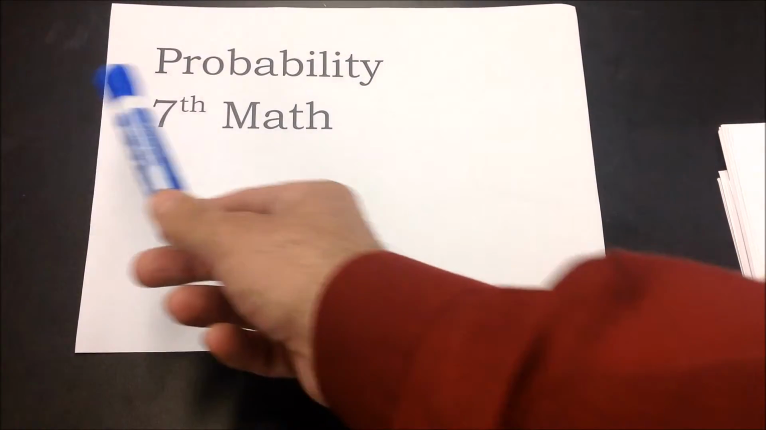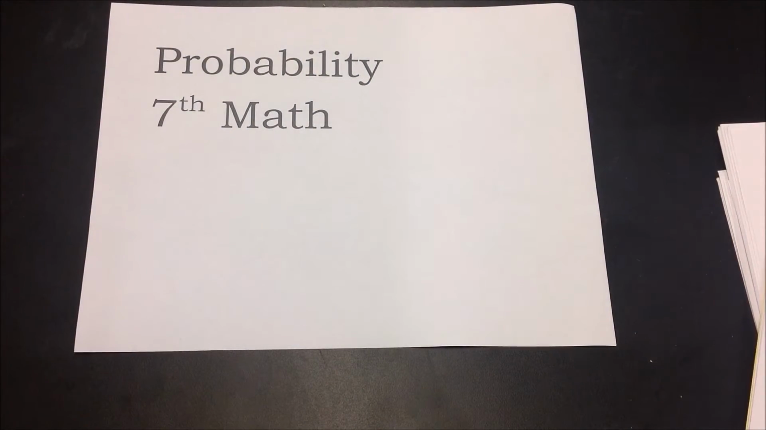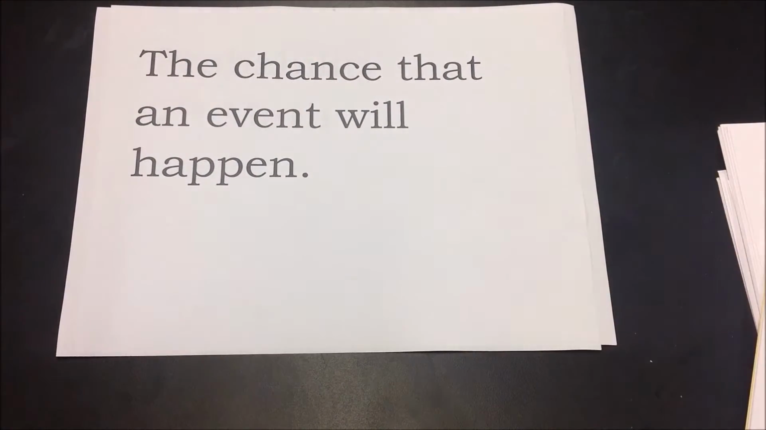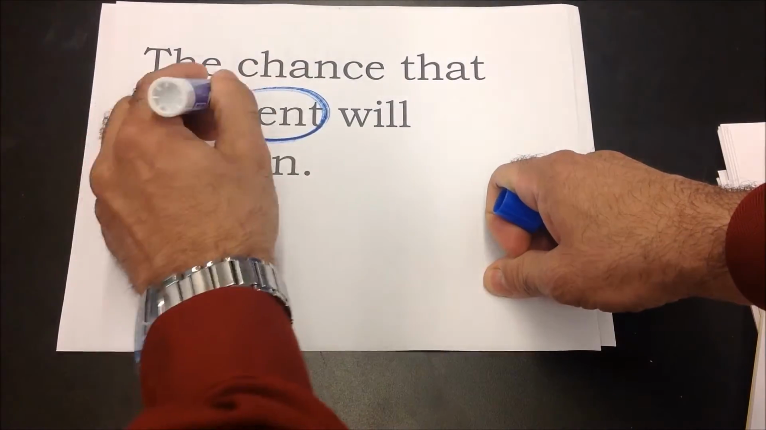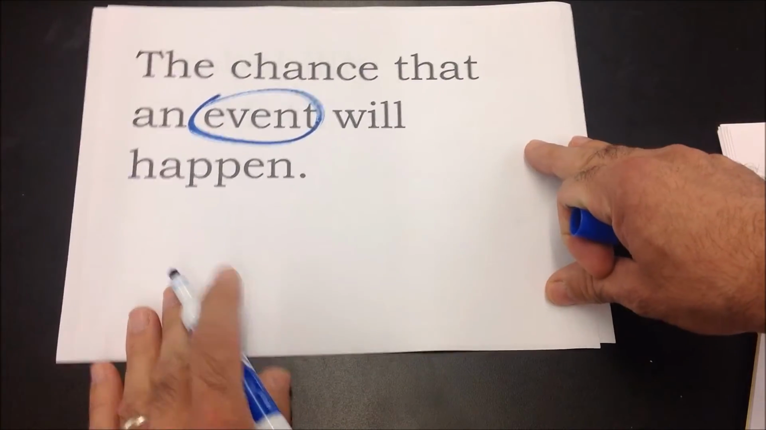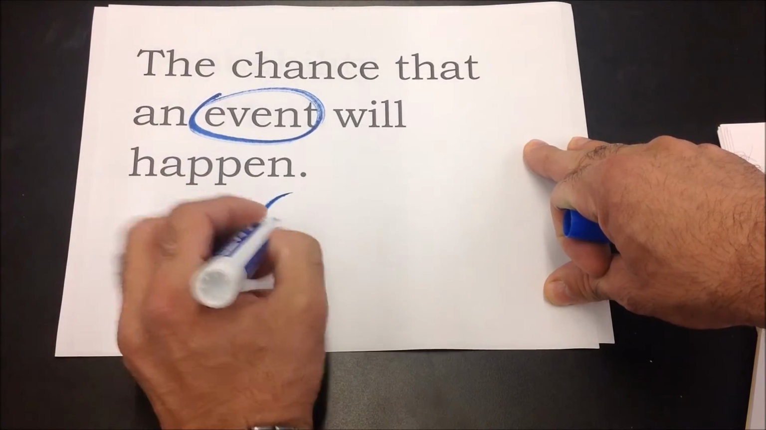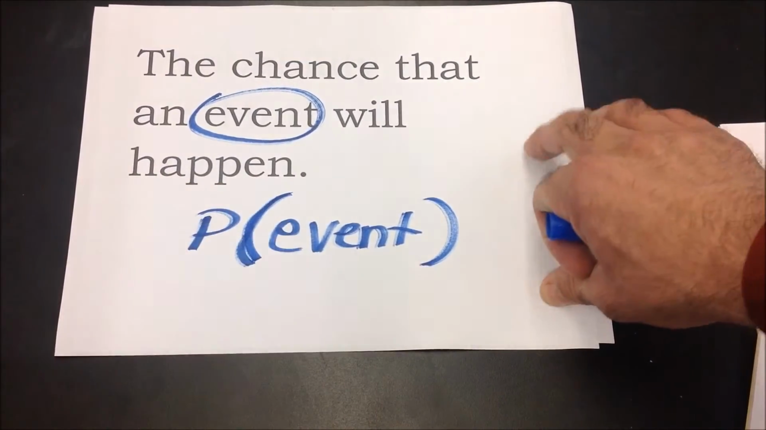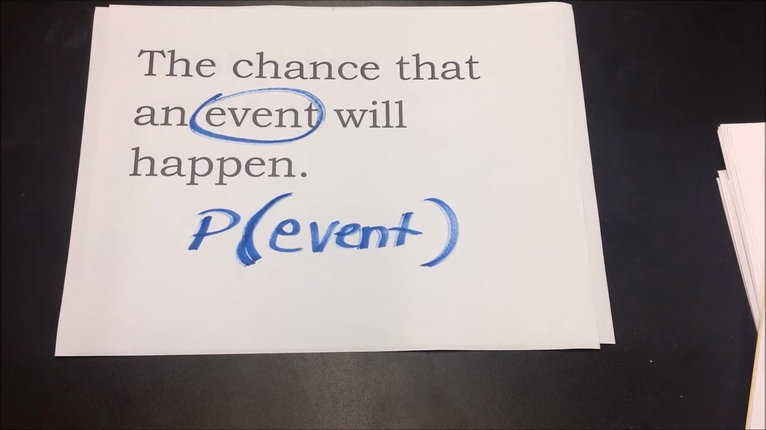Okay, here's our video on probability. And probability is just the chance that something can happen. And in probability, we use the word "event" when something can happen. It's written like this in math. We'll say the probability of an event, and whatever the event will be, like the probability that it will rain, or the probability that some team will